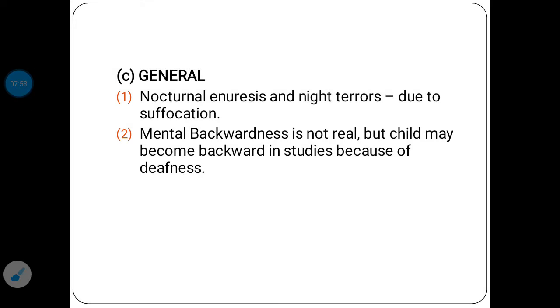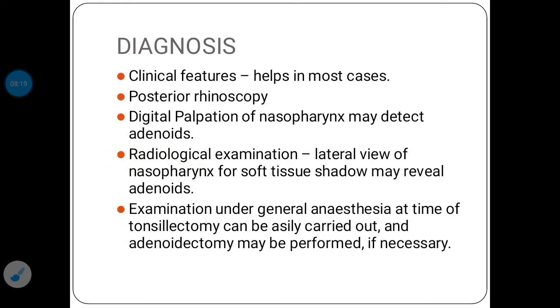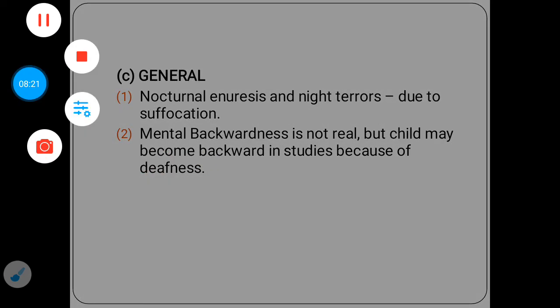The other general symptoms that will be present in children are nocturnal enuresis and night terror due to the suffocation. There is presence of mental backwardness. It is not real, but the child gets backward because there is presence of deafness.